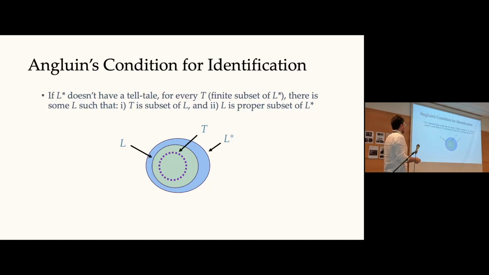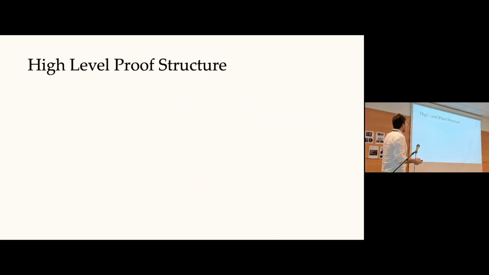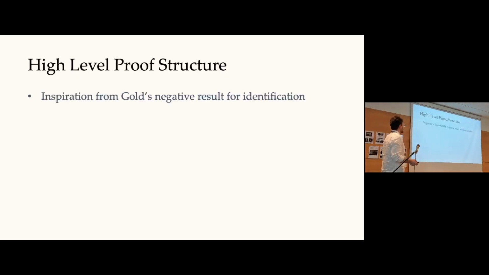If the collection is not identifiable in the limit, then there exists some bad language L star, such that no matter which finite subset T of L star we choose, we will always find some other language L, such that L is both a strict subset of L star and this finite set T belongs to L. So for this L star, no matter which T we choose, we will always be able to find some L for which this picture holds. Is that clear?